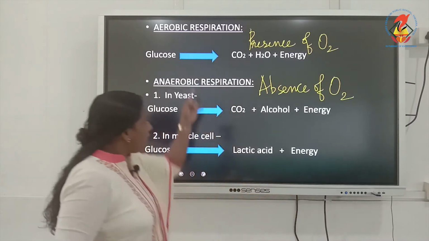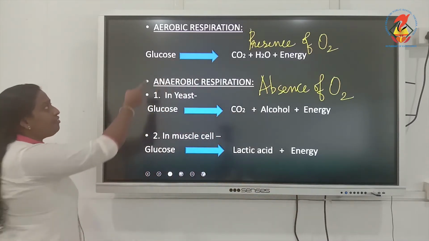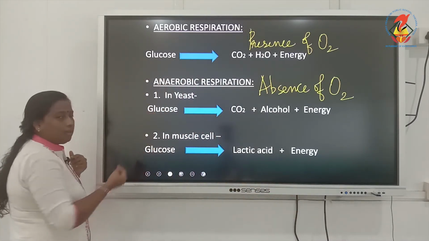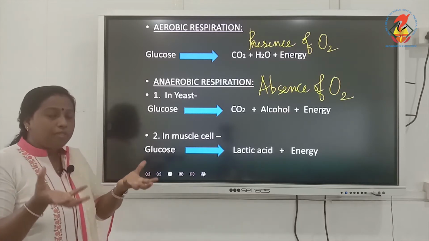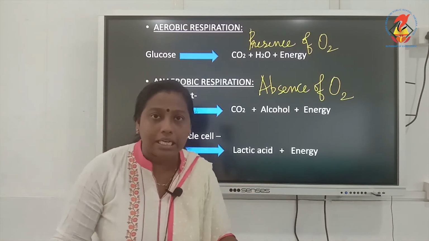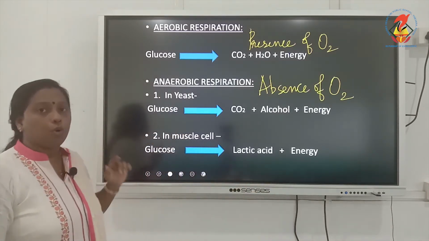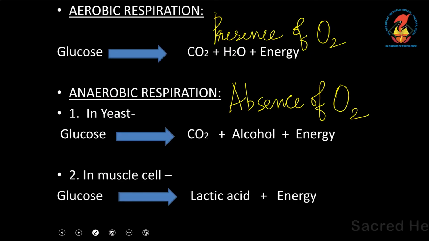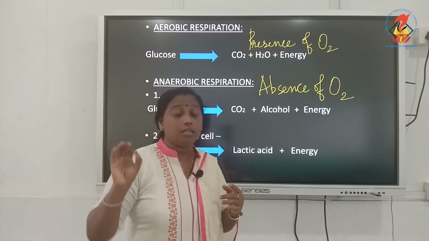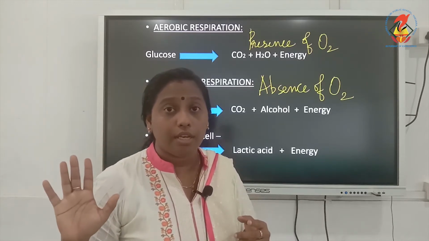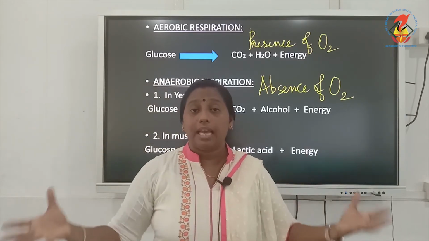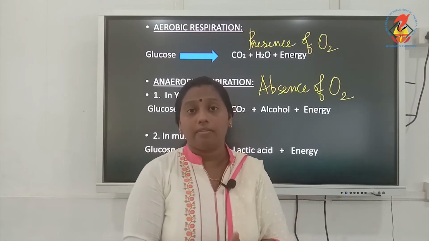That is why in all these equations, the first one, the reactant, or something which is going to take part in a chemical reaction, is the glucose. Is it clear why glucose comes here? Okay, because glucose is the immediate source of energy for our body. It's the easiest method by which the energy can be released in our body.